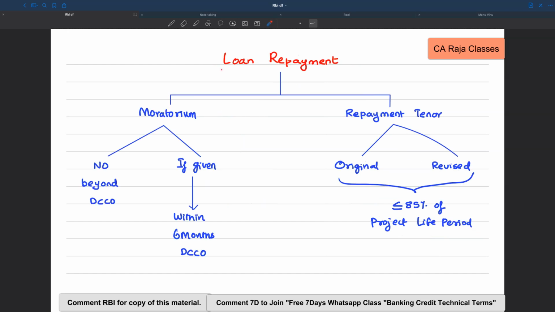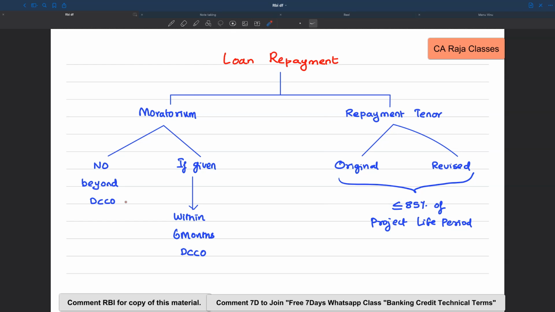Next, it talks about loan repayment tenure, and it also touches on the moratorium. It says no moratorium should be given beyond DCCO. Beyond the date of commencement of commercial operations, no moratorium.